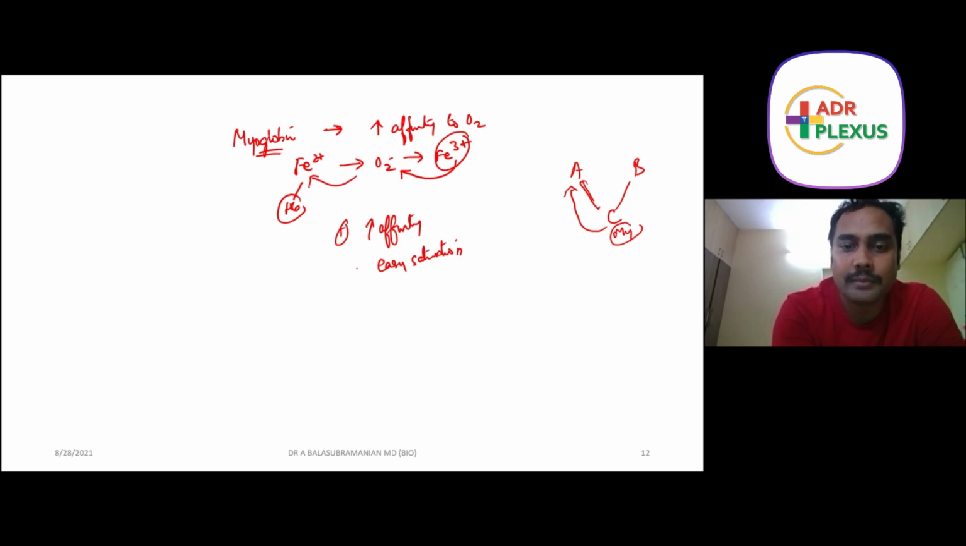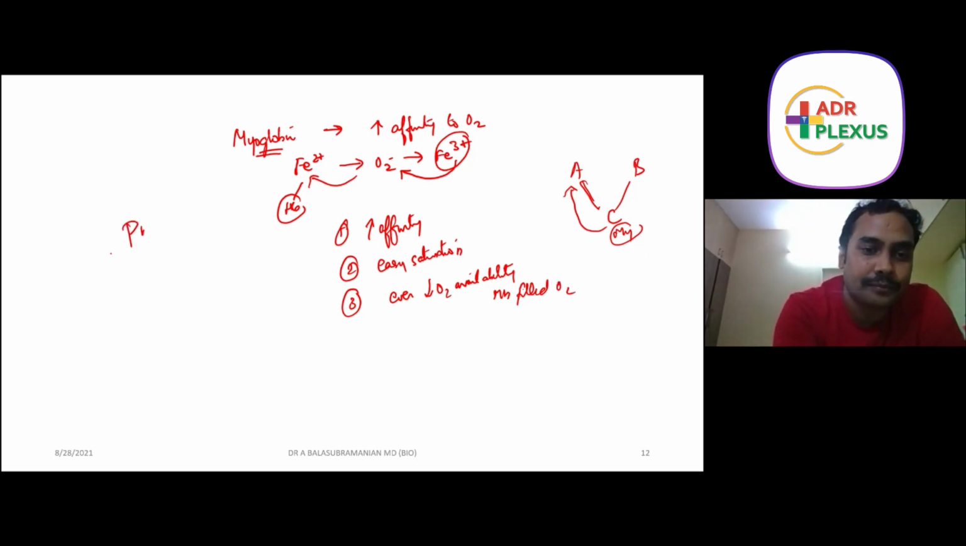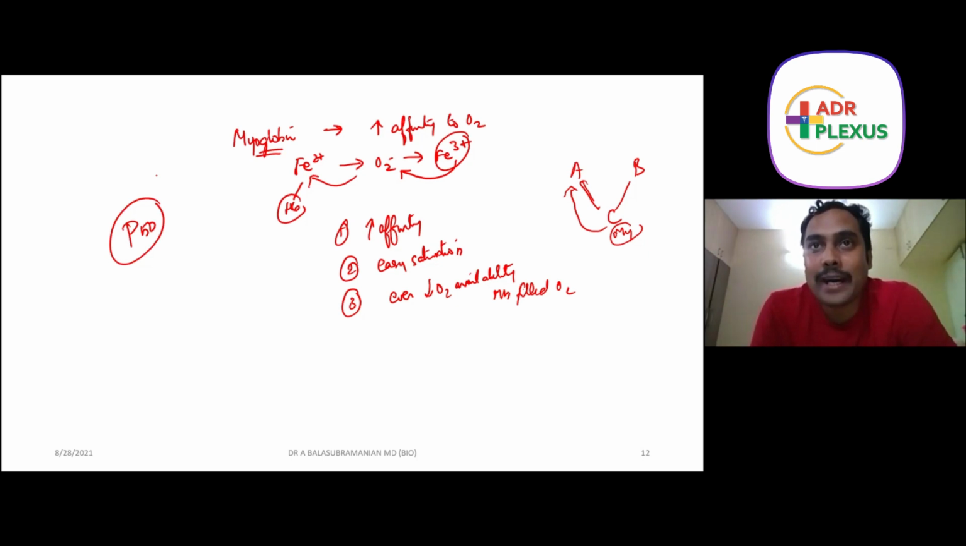And the third point: even at very low O2 availability, myoglobin will be filled with oxygen. That means there is an entity called P50. P50 means the partial pressure of oxygen required for a molecule to get 50% saturated with oxygen. Now you can see that myoglobin has so much affinity to oxygen. Even at very low pressures, the myoglobin will get filled up with oxygen. With this backdrop, we will go to the question per se.